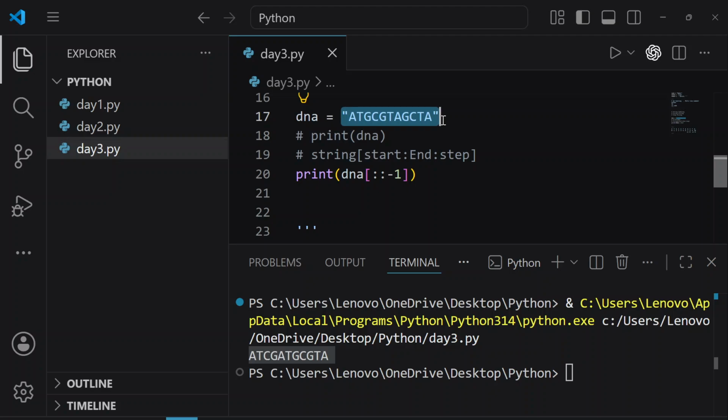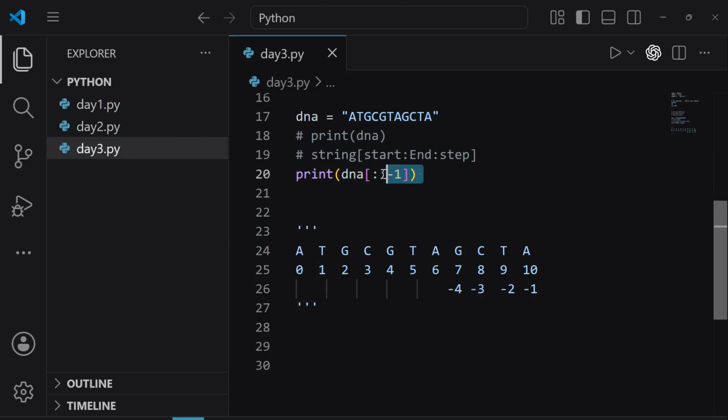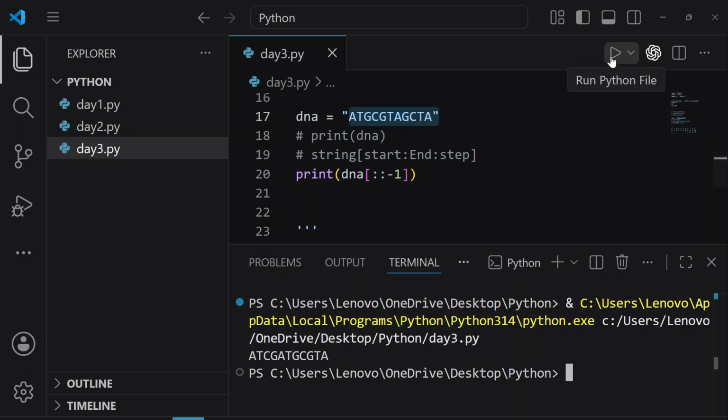In bioinformatics, whenever you write a program to analyze a DNA sequence, sometimes you need to reverse your DNA sequence or your RNA sequence before you perform certain analysis. So here you just learned how you can reverse a DNA sequence. It's very easy. You know the syntax now: start, end, and step. To reverse it, there's no need to write anything here. Just add 2 colons and write -1. And here you have your reverse DNA sequence.